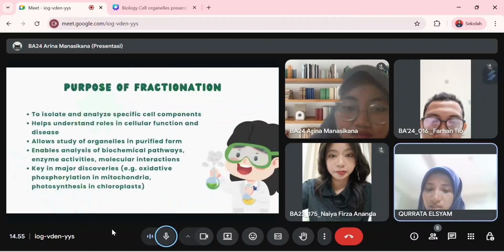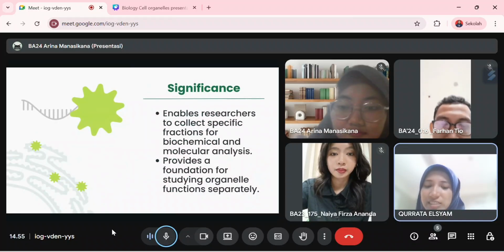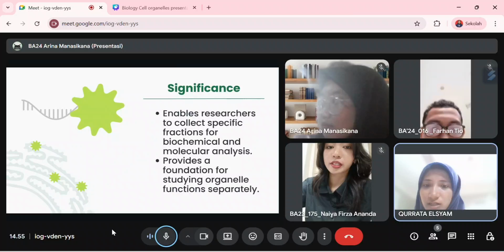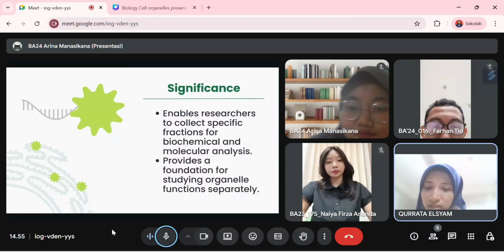So, differential centrifugation allows researchers to isolate specific organelles and study their functions individually.